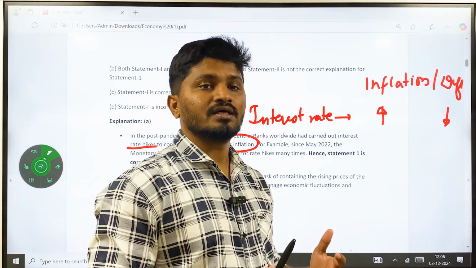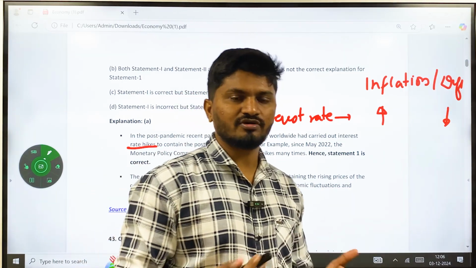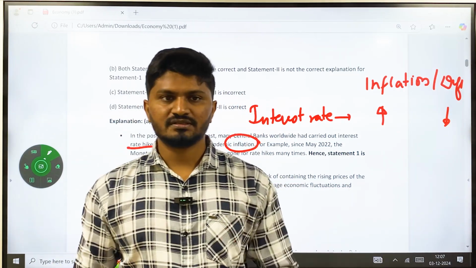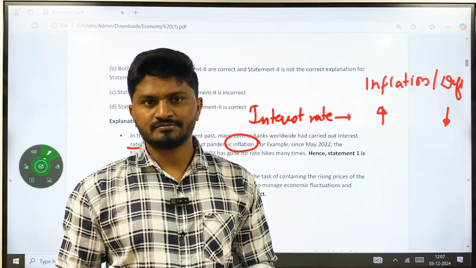Then you feel like you are going to get more income out of your deposits. So you are going to deposit, reducing the present income, reducing the present cash flow in the market.